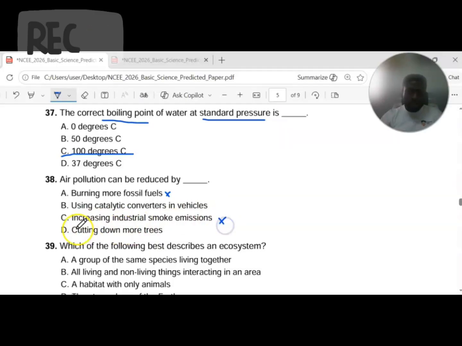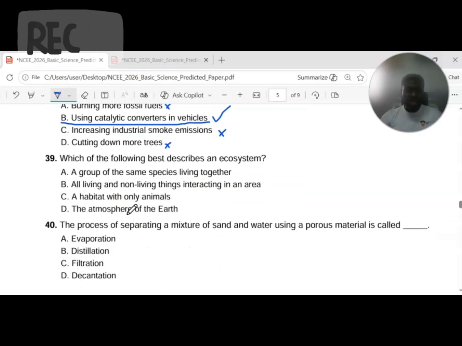No. Option D, cutting down more trees. Trees help us to regulate our environment, and help to generate more oxygen as a byproduct of photosynthesis to help plants and animals have pure and healthy breathing mechanisms and systems in place. So this is not the option. The correct answer here is option B, using catalytic converters in vehicles. So this will help to reduce emissions from vehicles during combustion through their exhaust pipes.